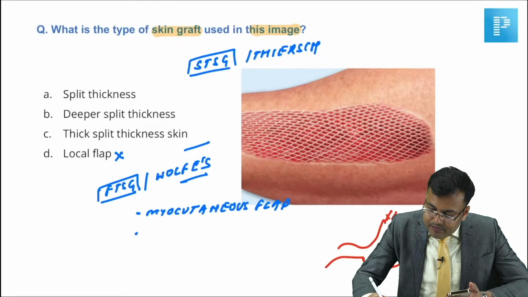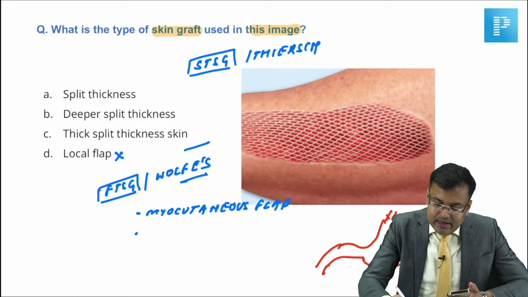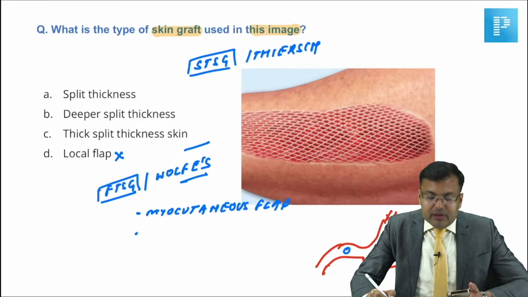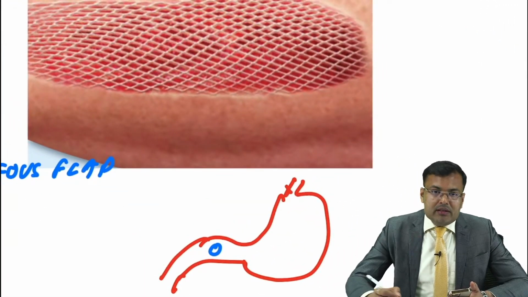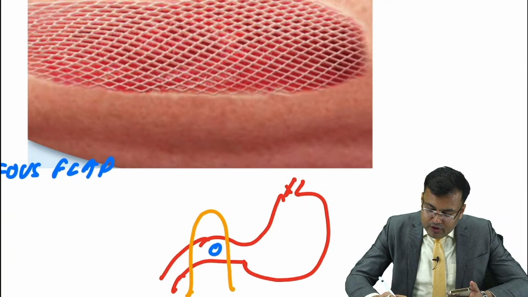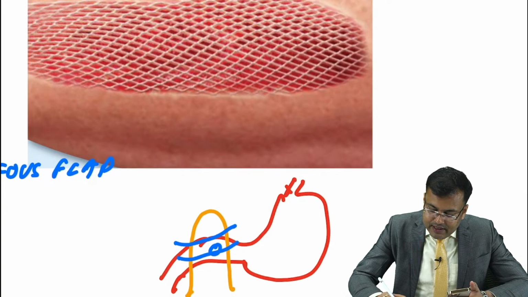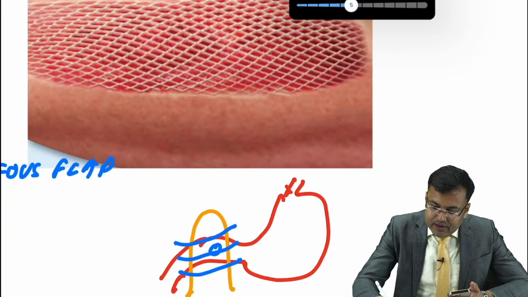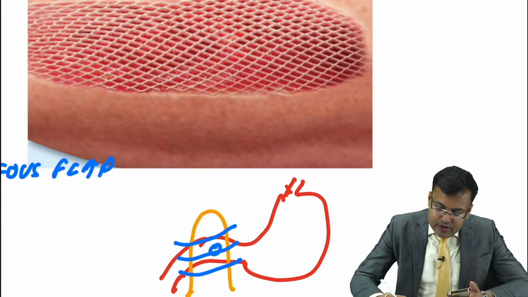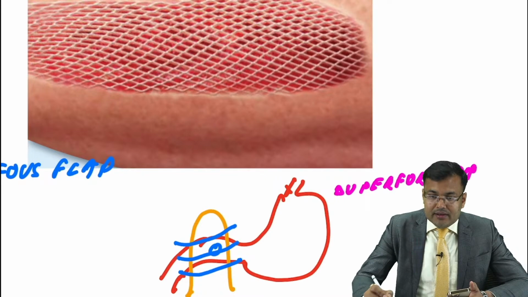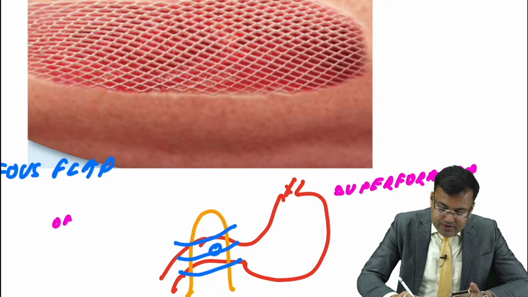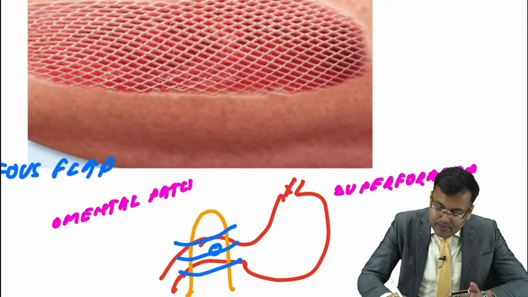Suppose this is the duodenum, and in the duodenum anteriorly, what happens? There is perforation. So this is duodenal ulcer perforation, guys. In this duodenal ulcer perforation, we go for what? Omental patch repair. So for patients having duodenal ulcer perforation, we go for omental patch repair, guys. So duodenal ulcer perforation, what's the treatment? Omental patch repair.